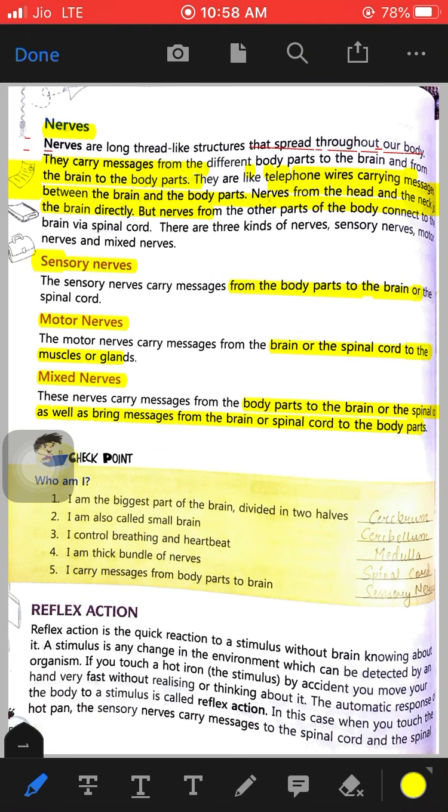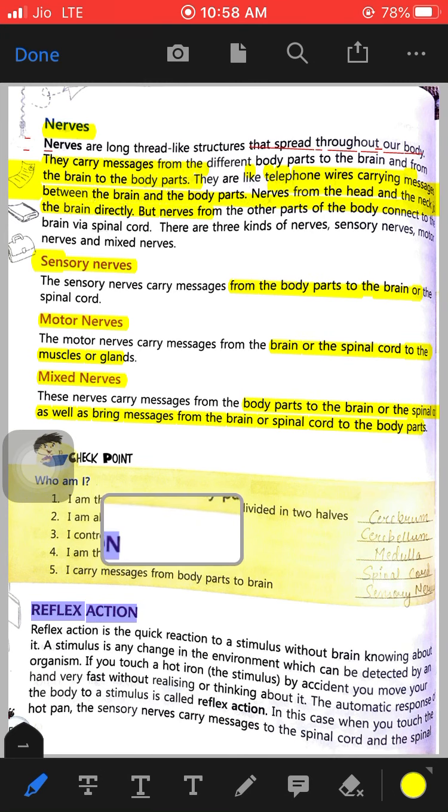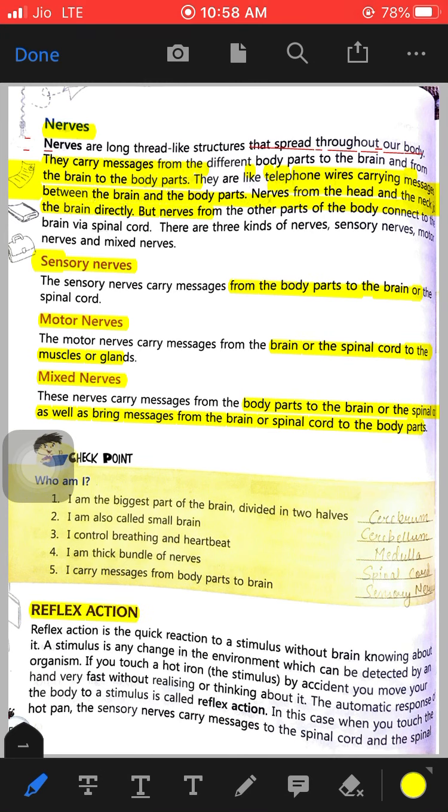Now in the spinal cord part, you studied about reflex action. So what are reflex actions? These actions work without the brain, meaning only the spinal cord coordinates these actions.